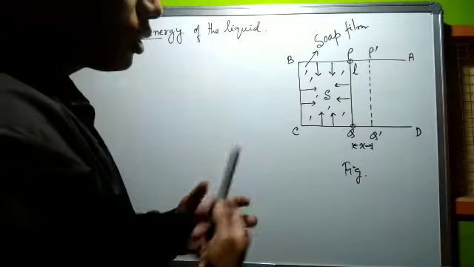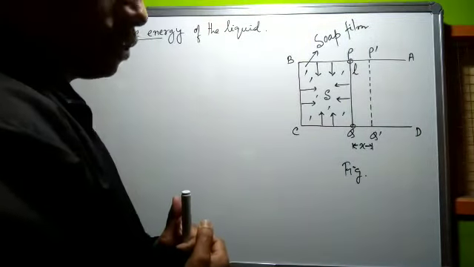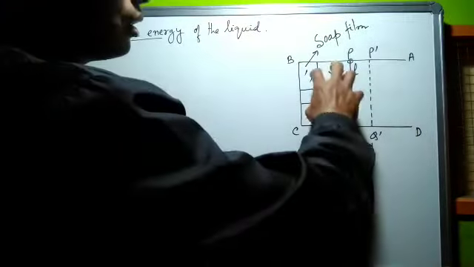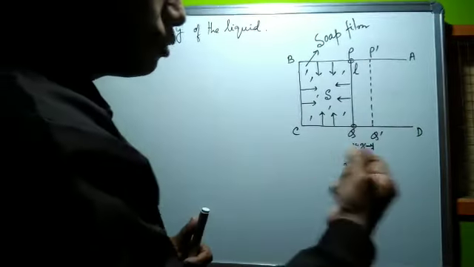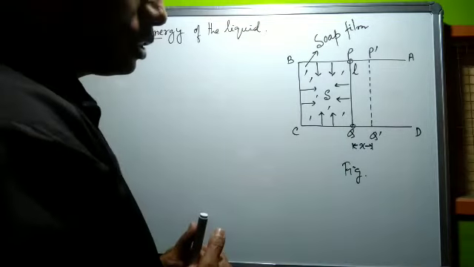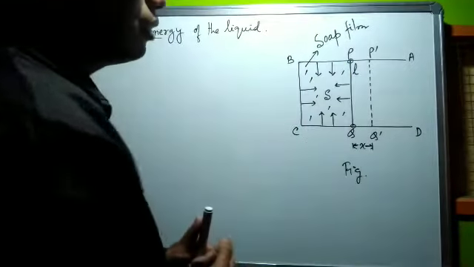Now consider the work done to increase the surface area of the soap film against the force of surface tension. In order to increase the area of the soap film, this wire PQ will move outwards against the force of surface tension through a small distance, say x, without breaking up the soap film.